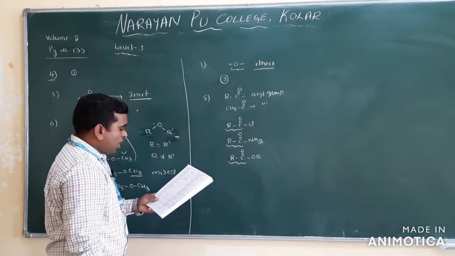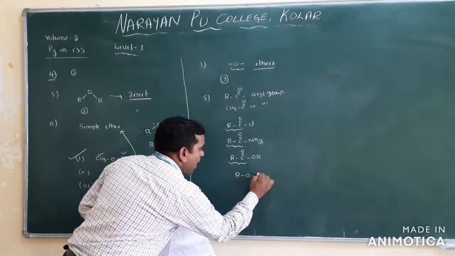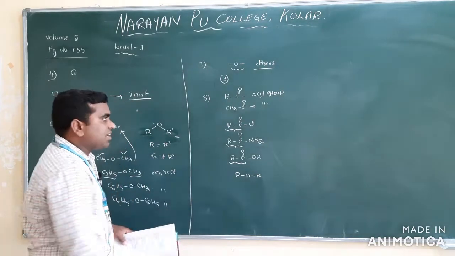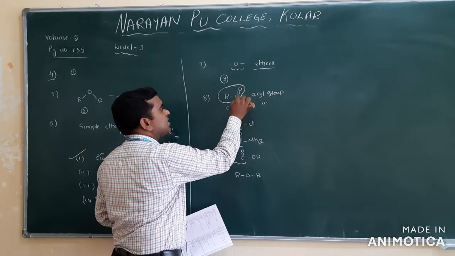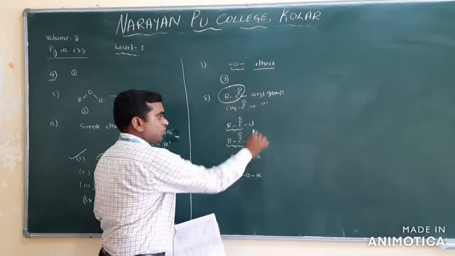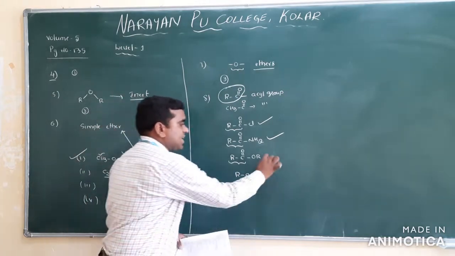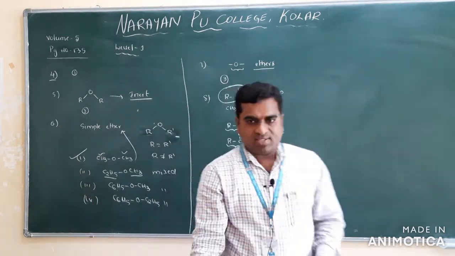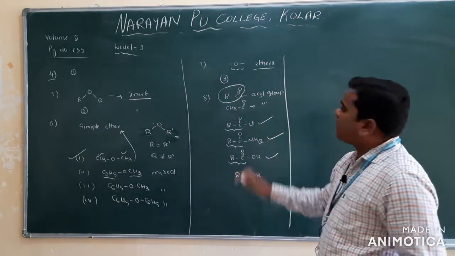Acyl group. And the last one is ether. Ether means what? R, O and R. So does ether have any acyl group here? What is the acyl group here? RCO. This group we will call an acyl group. Acid chloride has it, amides have it, and esters have it. So you just remember this.